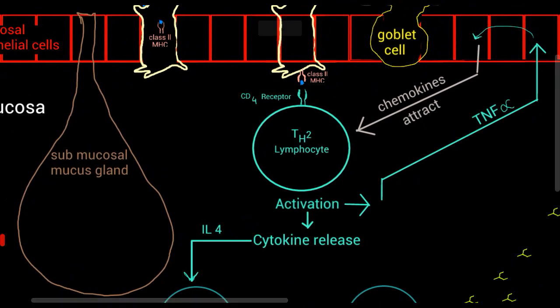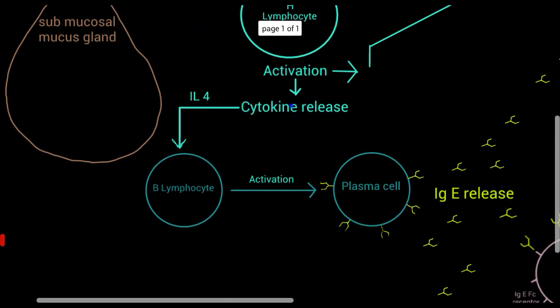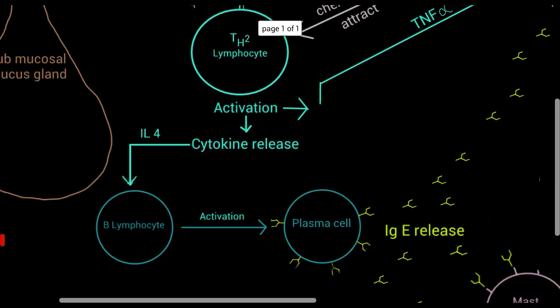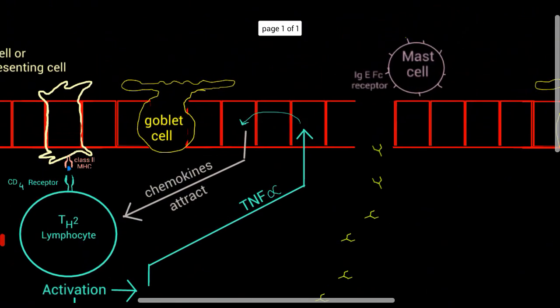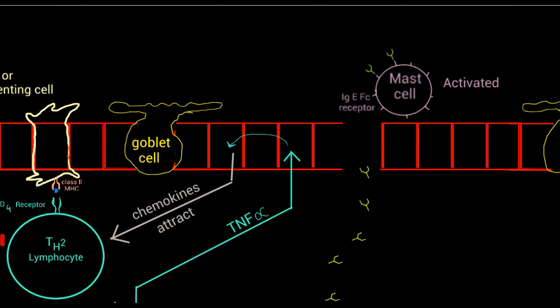TNF alpha stimulates epithelial cells to secrete chemokines, which attract T cells and eosinophils to them, and these cytokines, also interleukins, activate B cells into plasma cells, which produce a lot of IgE, or immunoglobulin E. These IgE bind to Fc receptors on mast cells and activate them.